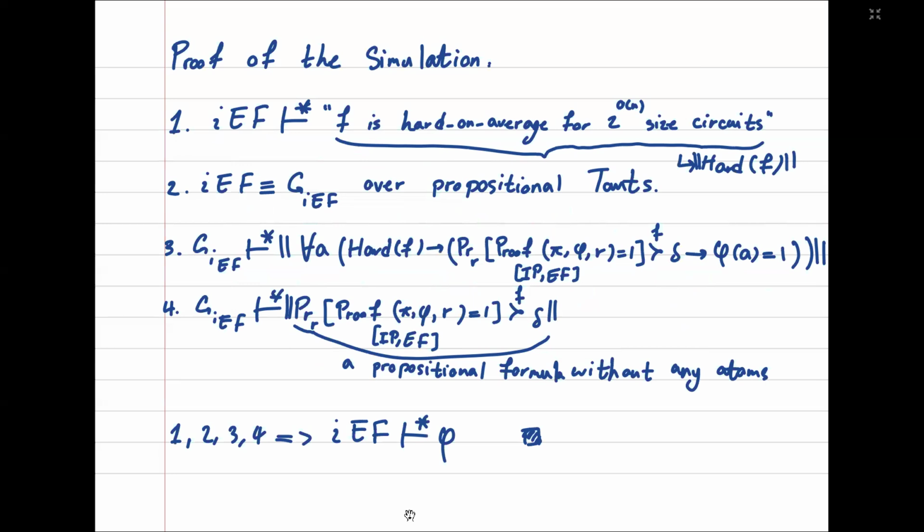And we know that S12 plus 1x can prove the reflection principle. This means that GIEF can prove the translation of the reflection principle efficiently. And moreover, we know that GIEF can prove the probability part of the reflection principle for the specific formula phi, because we know phi, we know f, and we know pi. So this whole thing becomes a propositional formula without any atoms. So using modus ponens, we can get that IEF can efficiently prove phi.